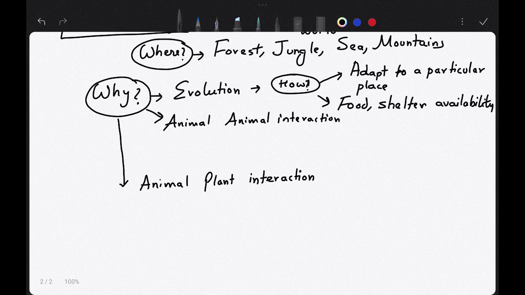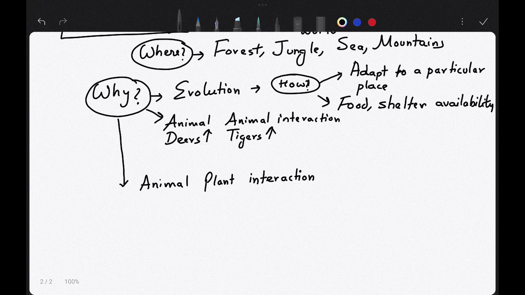In the animal interaction, suppose I give you an example: what will happen to the number of tigers based on the population of deers? If the number of deers in an area increases, then the number of tigers in that area will also increase.